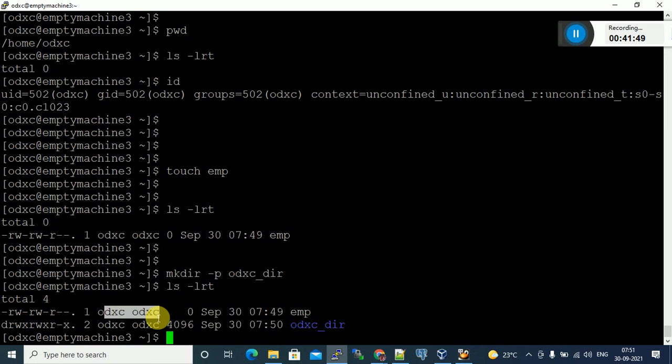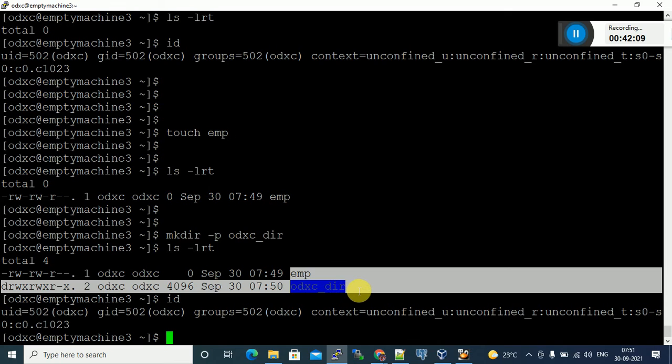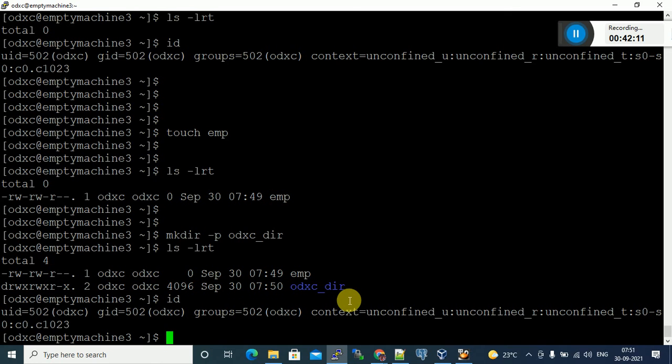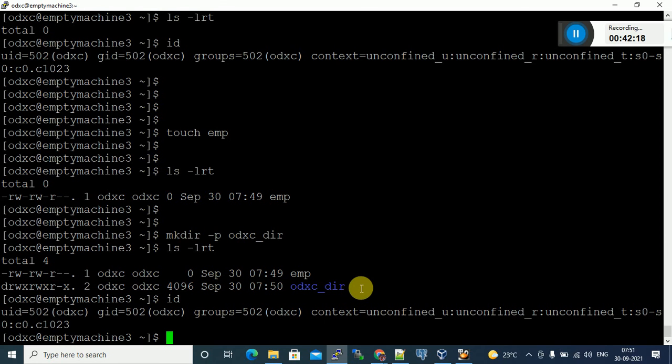This is very, very important. Which user are you currently logged in as? ODXC user. Whatever files and folders you create with this user, it will automatically be the owner and group for them. This is one ODXC property, emp and ODXC directory.